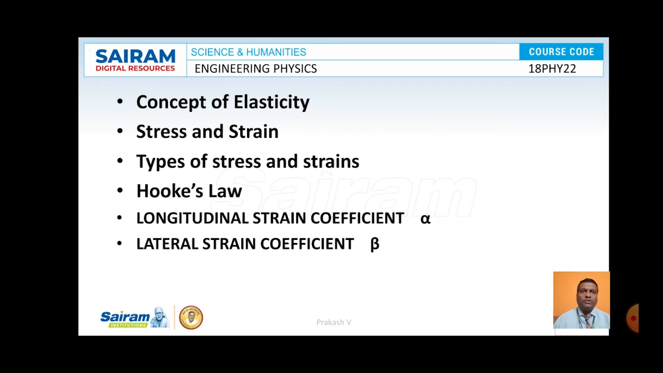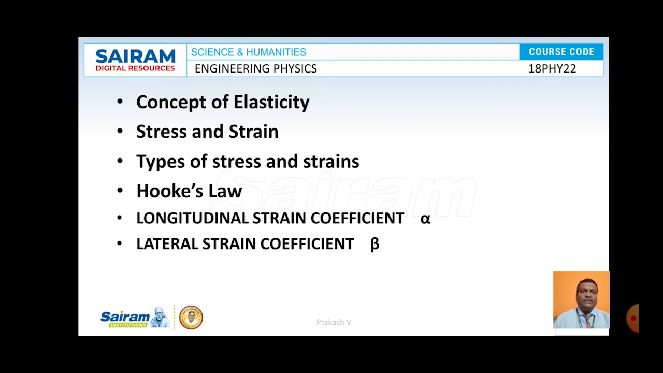Here I am going to discuss the concept of elasticity, stress and strain, types of stress and strains, Hooke's law, longitudinal strain coefficient denoted by symbol alpha, and lateral strain coefficient denoted by symbol beta. So these are all the concepts that I am going to discuss here. Let us look at what is elasticity.